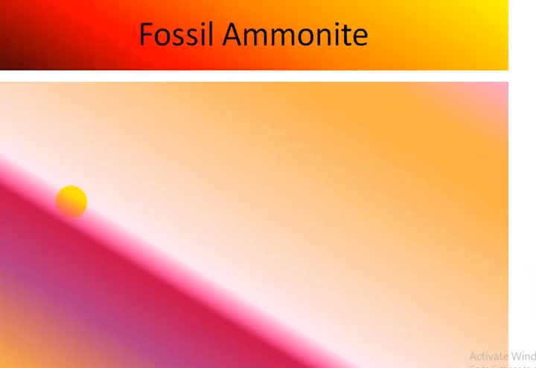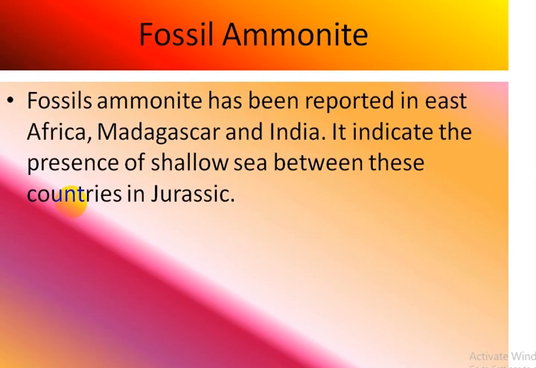Another evidence is the ammonite fossils. Ammonite fossils have been reported in East Africa, Madagascar and India. It indicates the presence of a shallow sea between these regions. These are fossils of animals that evolved in the ocean, but the ocean must be a shallow sea, and they can survive in shallow sea.